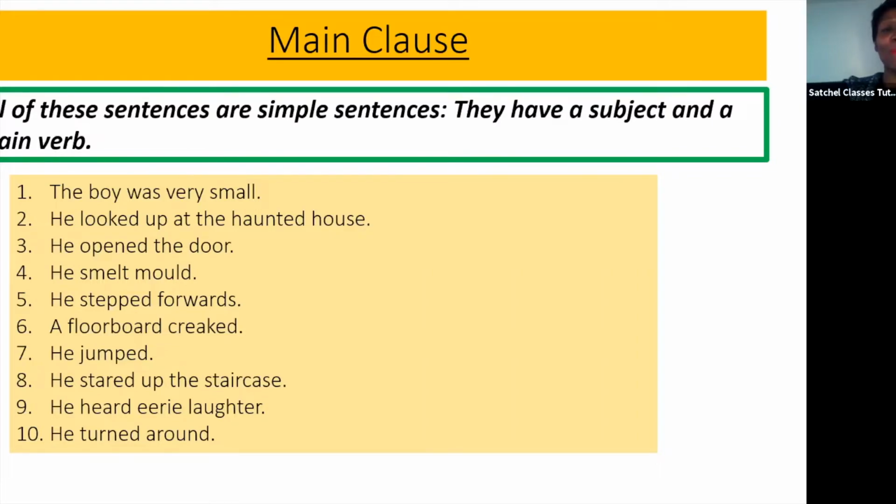A main clause is a sentence that has a subject, that's who or what is doing something, and a main verb. So the what they are doing. The verb is a doing word. So you can see with all of these, they're main clauses. Who is the boy? What was he? He was small. He looked up at the haunted house. He is the subject and looked is the verb. And then the next ones, you've got the subject, he, or the floorboard, and then what they are doing.